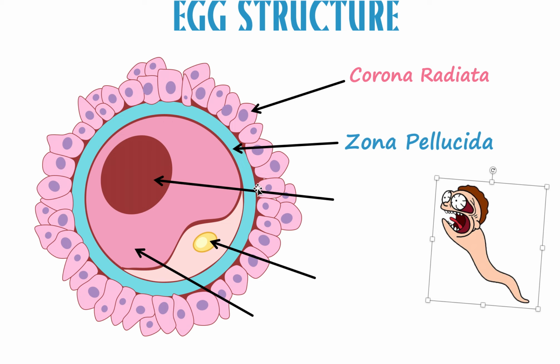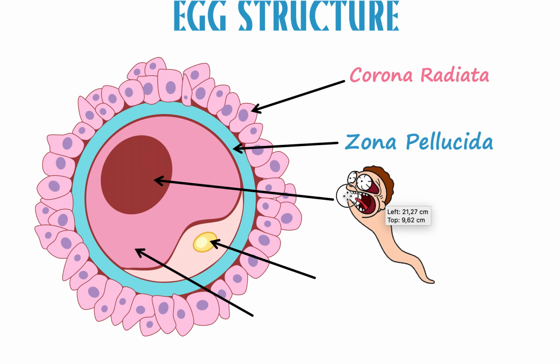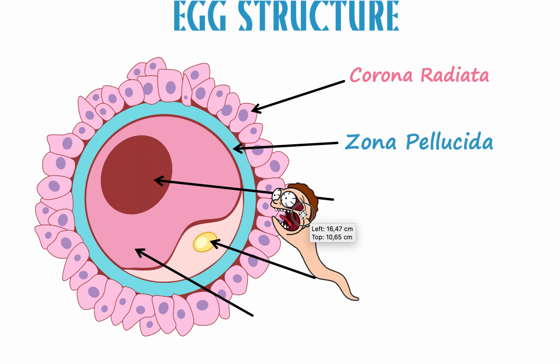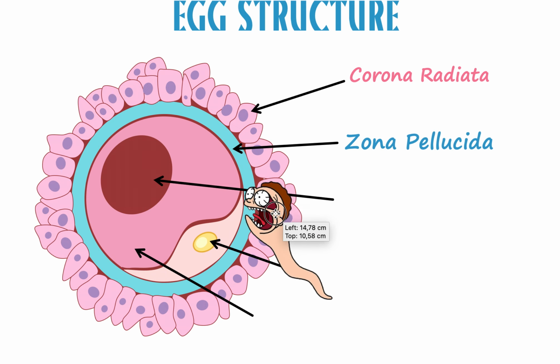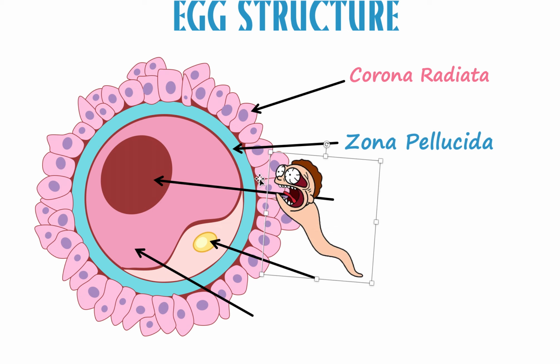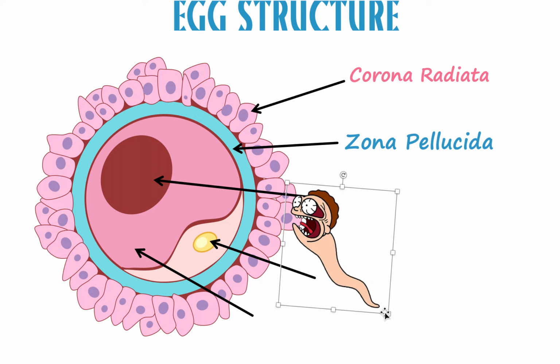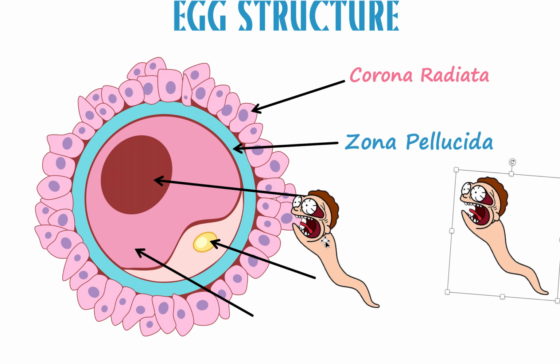Now, the other interesting thing is when the sperm comes and eventually does pass the corona radiata and reaches the zona pellucida, it's going to touch and penetrate through that layer. Once the very first sperm has entered, this zona pellucida will harden and become rock solid. Why? Because we only want one sperm to donate the DNA.